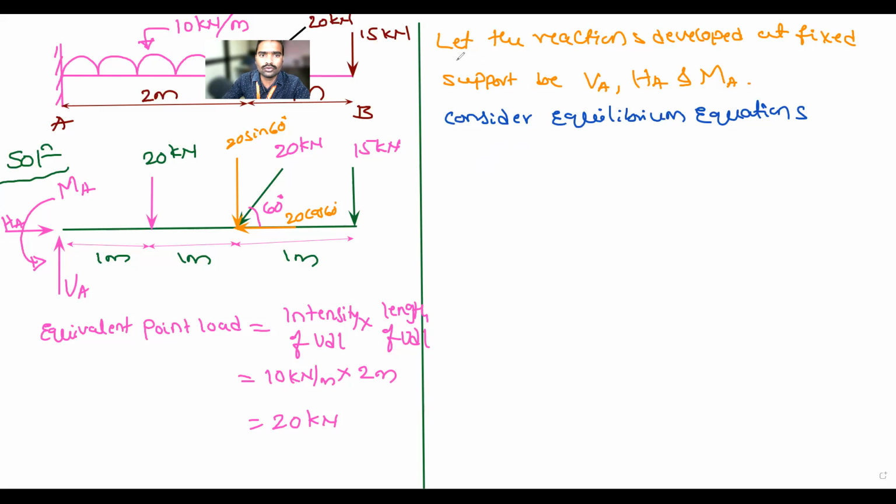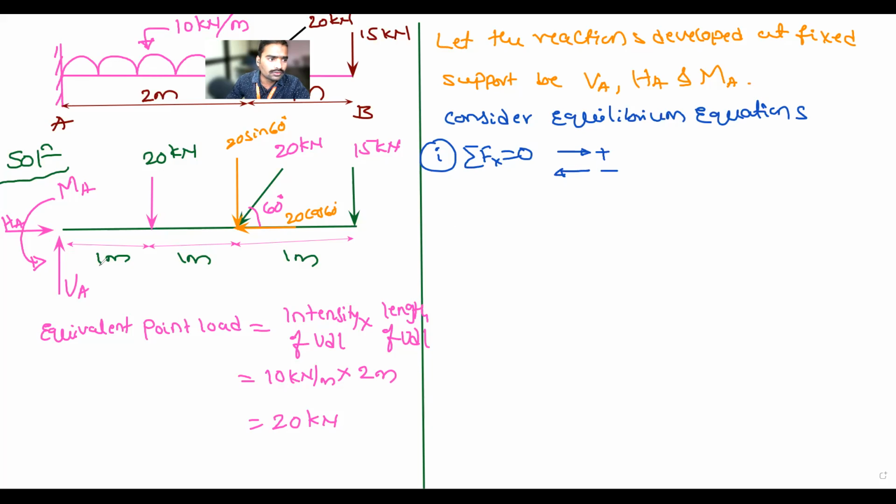Yes. Okay. So let us consider the reactions developed at the fixed support: VA, HA, and MA. Horizontal is HA, vertical is VA, and the rotation moment is MA. Consider the equilibrium equations. So what are the equilibrium equations? First equation, can you tell me? Sigma Fx is equal to 0. Here, if x is moving in the positive direction, it is positive. If x is moving in the negative direction, it is negative.